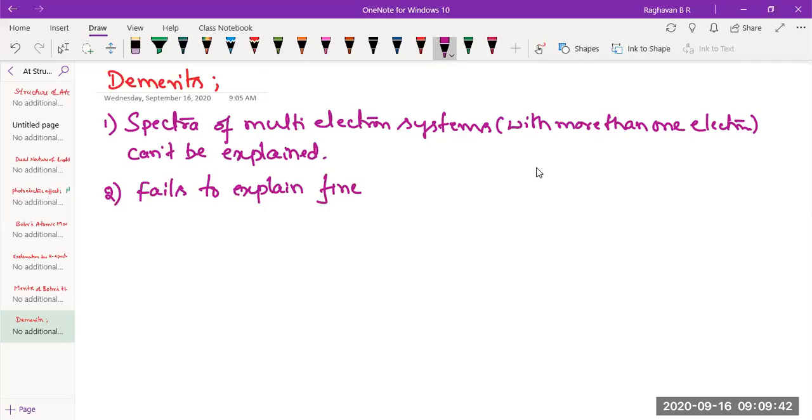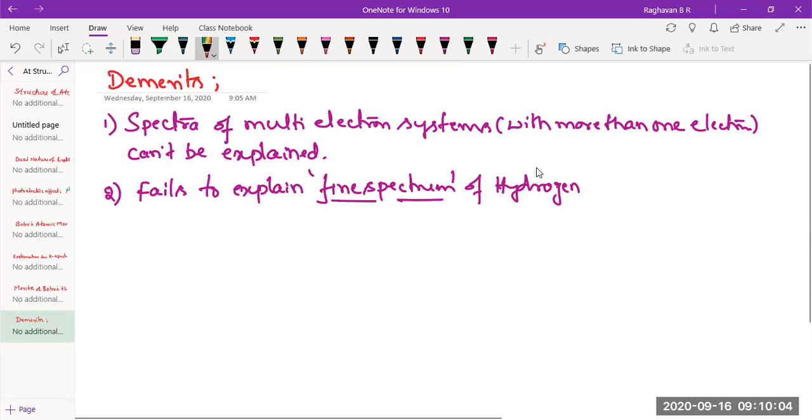fine spectrum of hydrogen. So obviously the question arises, what is fine spectrum? Generally the spectrum is observed by using a spectroscope. Now let's say this is the spectral line of hydrogen spectrum.